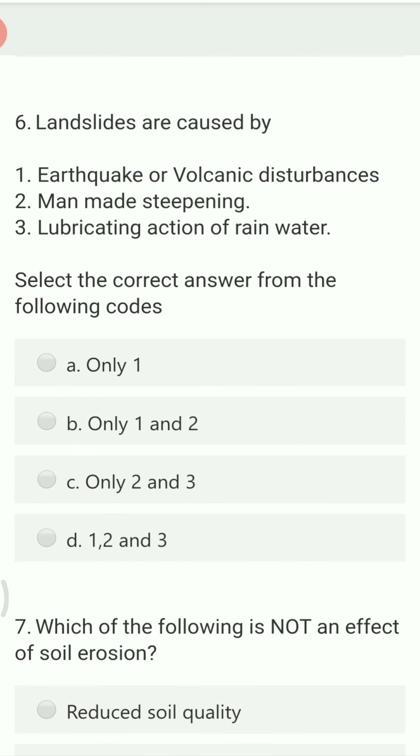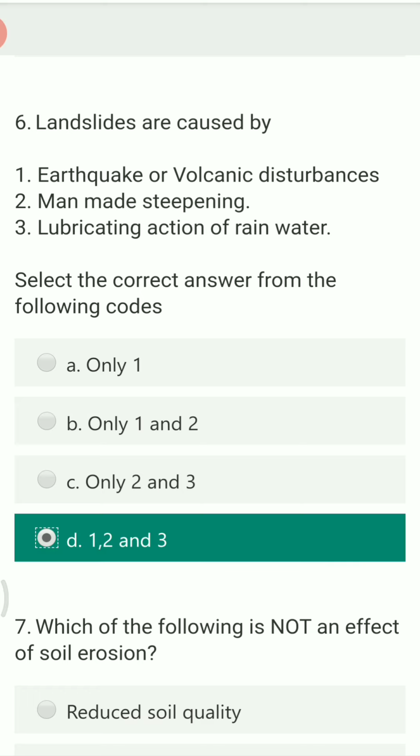Next question. Landslides are caused by: earthquake or volcanic disturbances, man-made steepening, lubricating action of rainwater. Select the correct answer. Landslides can occur because of volcanoes and because of earthquakes. Even if man keeps making the slope steep, that is a main reason for landslides. Next, the lubricating action of rainwater is also a reason for landslides. So 1, 2, 3 are the right answers.